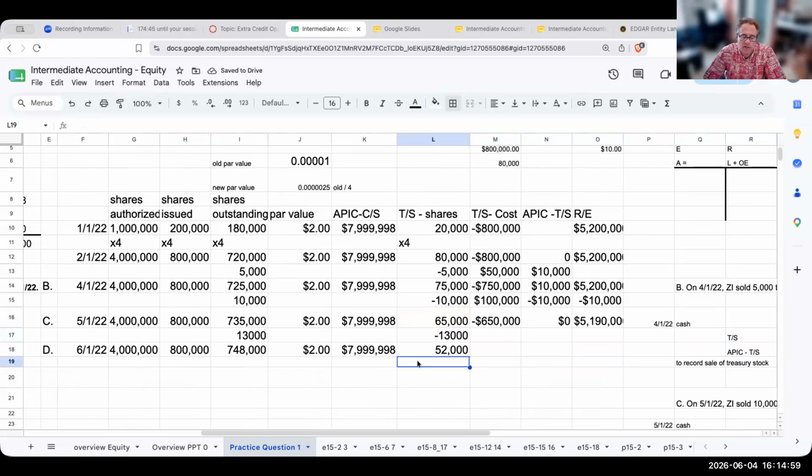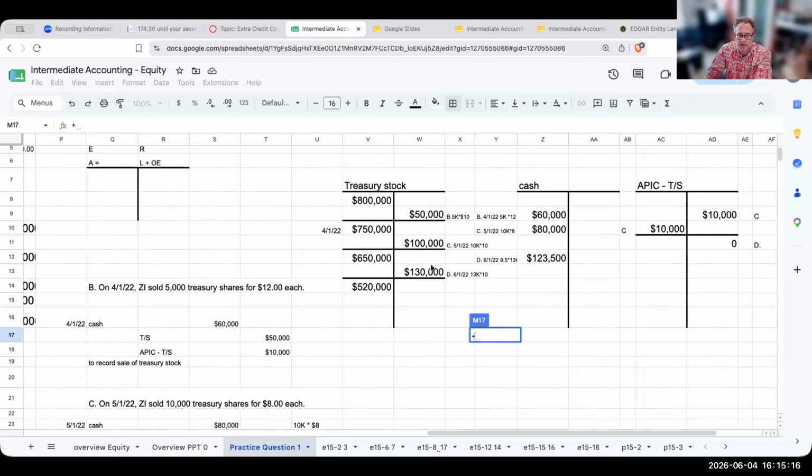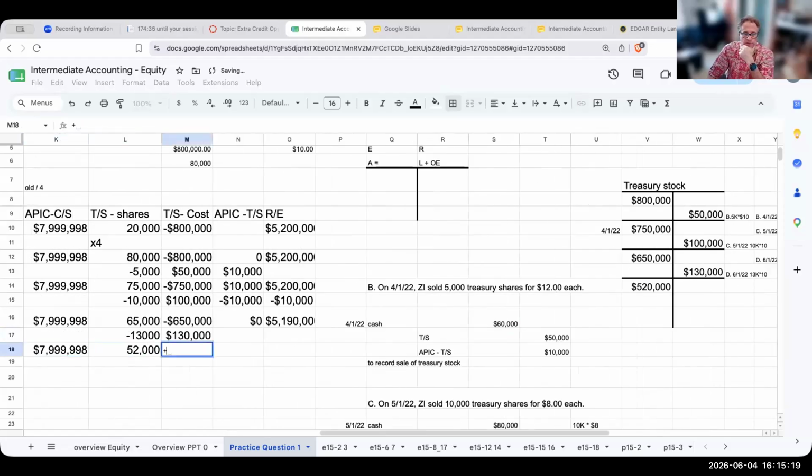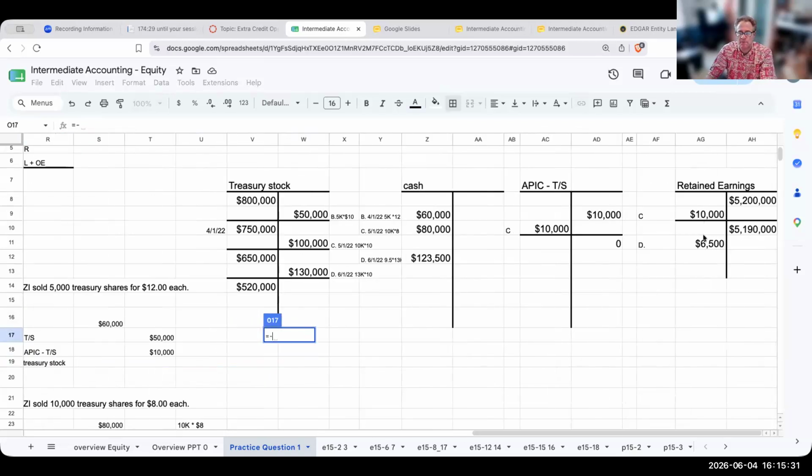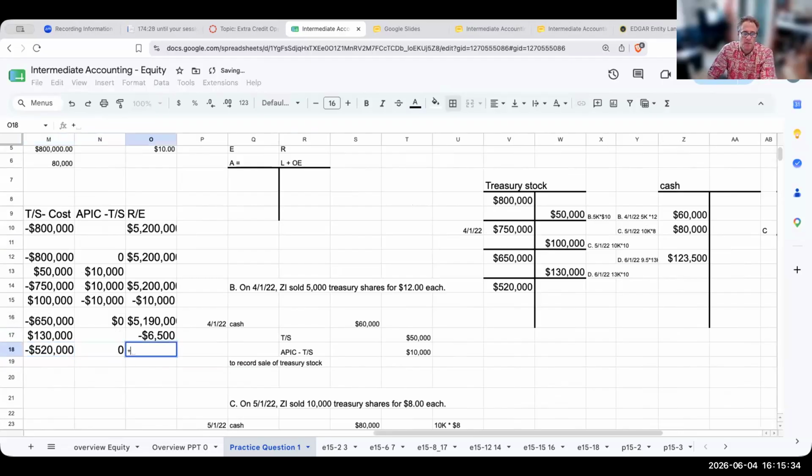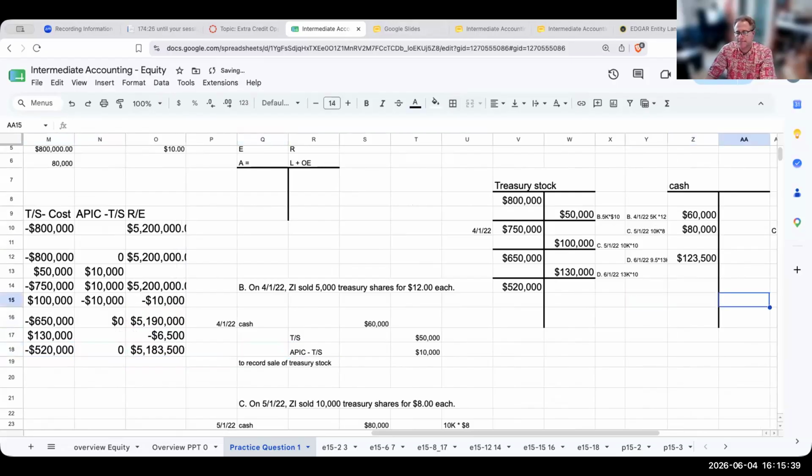One of the things you can do is remember that my treasury shares plus my shares outstanding need to equal my shares issued. So if something's not making sense, that's something you can go through and look at. Then over here, my treasury stock at cost, I'm adjusting this by 130,000. So now I'm at 520. There was no impact to additional paid in capital treasury stock. But with my retained earnings, I'm decreasing that balance by 6,500. And now my ending retained earnings is going to be 5,183,500.